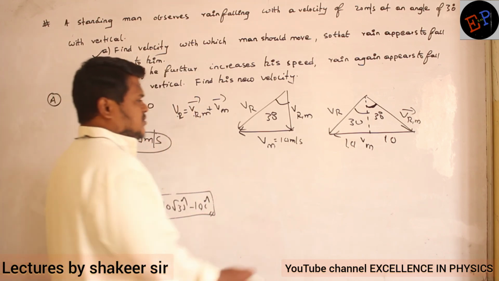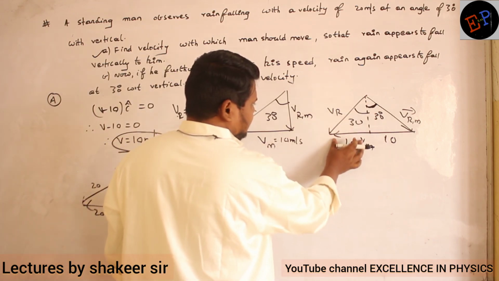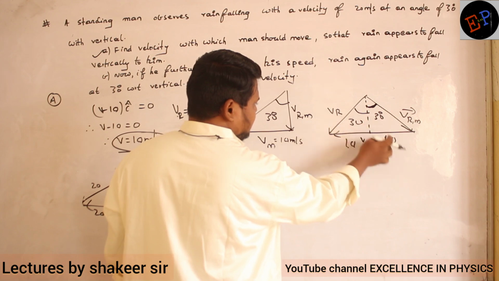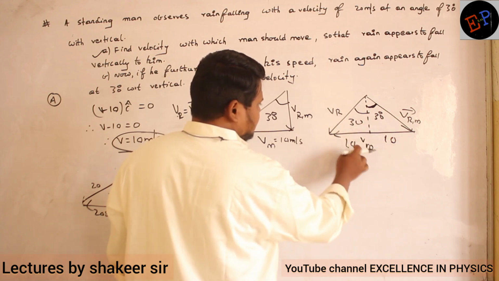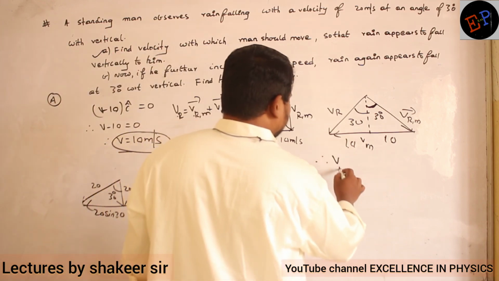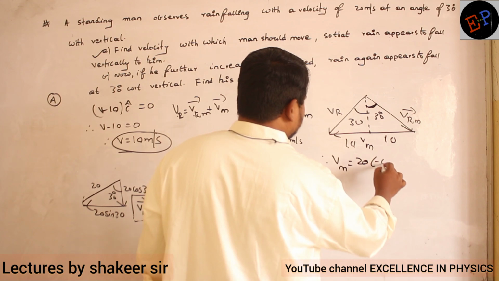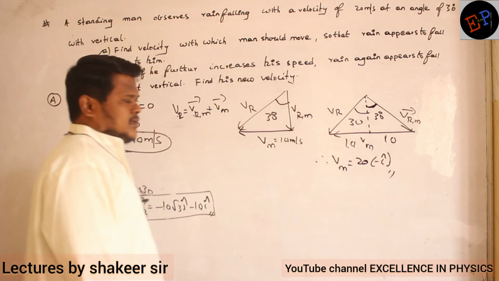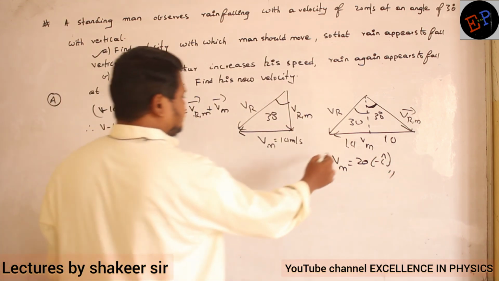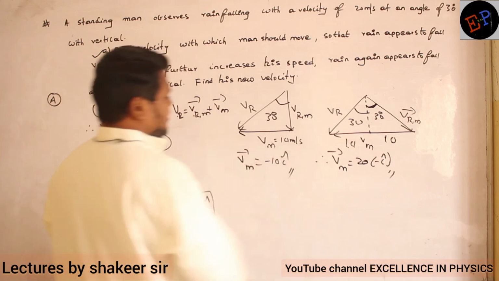Fine? So this is the same, this height is the same. Clear now? This is 10, this is 30. If this is the same, then this also should be 10 only. So total 10 plus 10, 20. Therefore, how much should the velocity of the man be? The velocity of the man should be 20 in the minus i cap direction. So here the velocity of the man is minus 20 i cap. That is our answer.